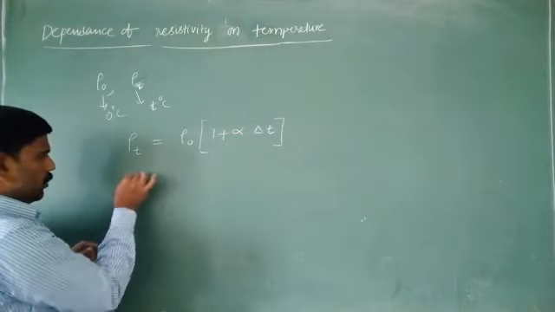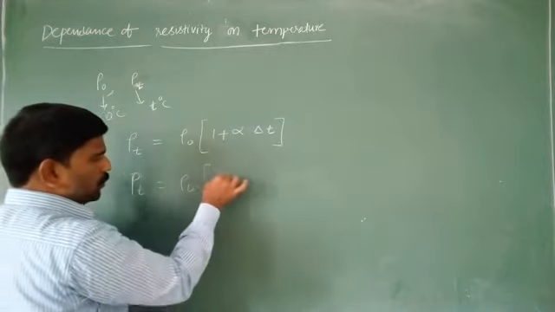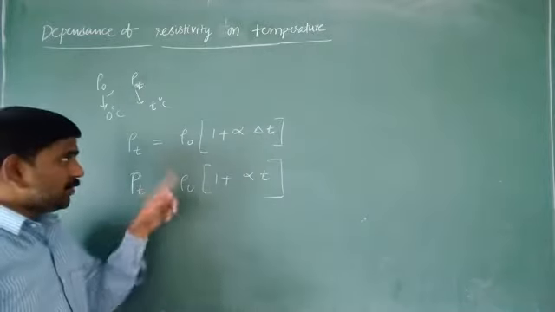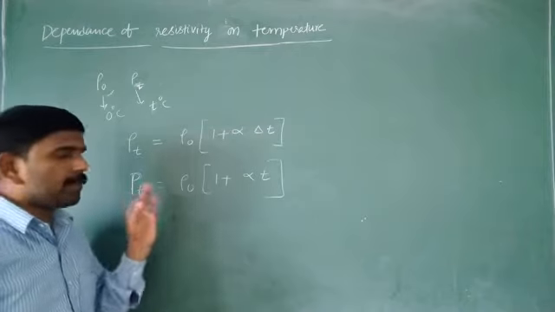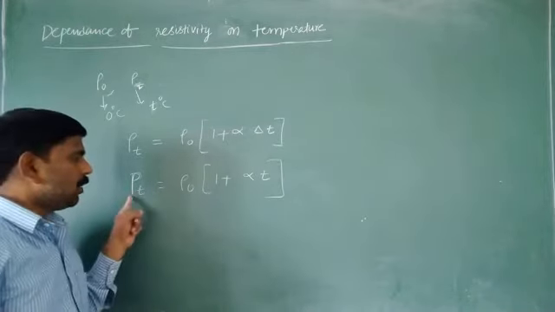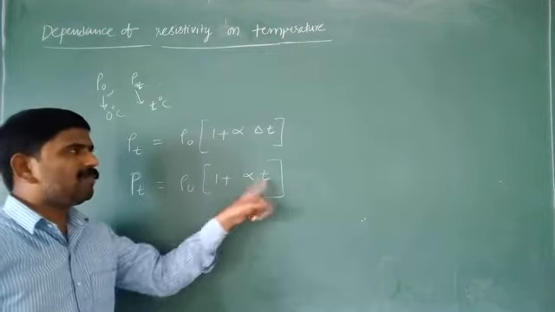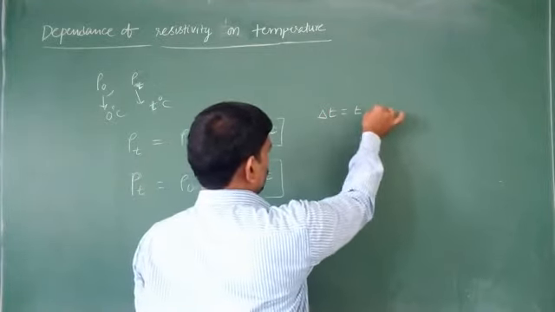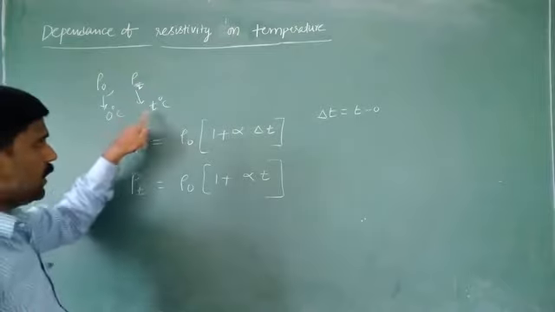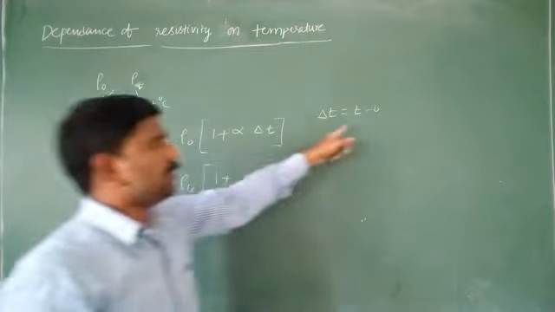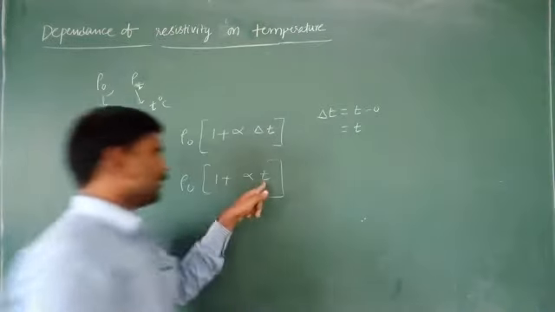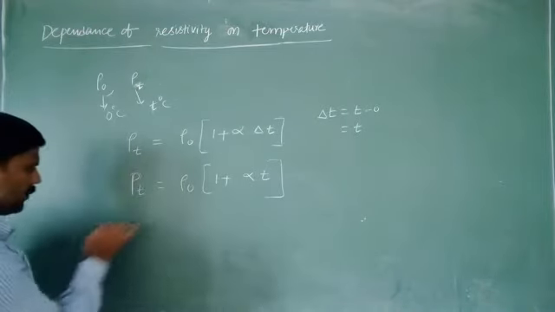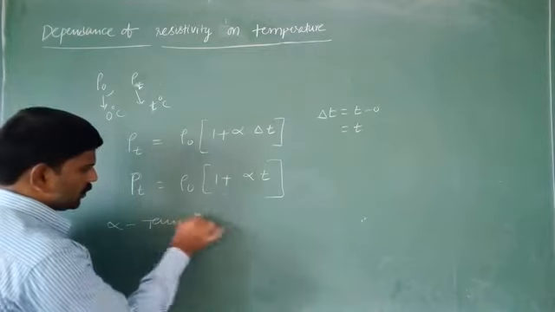Here delta T is the temperature difference between 0 degrees Celsius and T degrees Celsius, T minus 0, which is just T. So rho T is equal to rho naught into 1 plus alpha T. Here alpha is called the temperature coefficient of resistance.